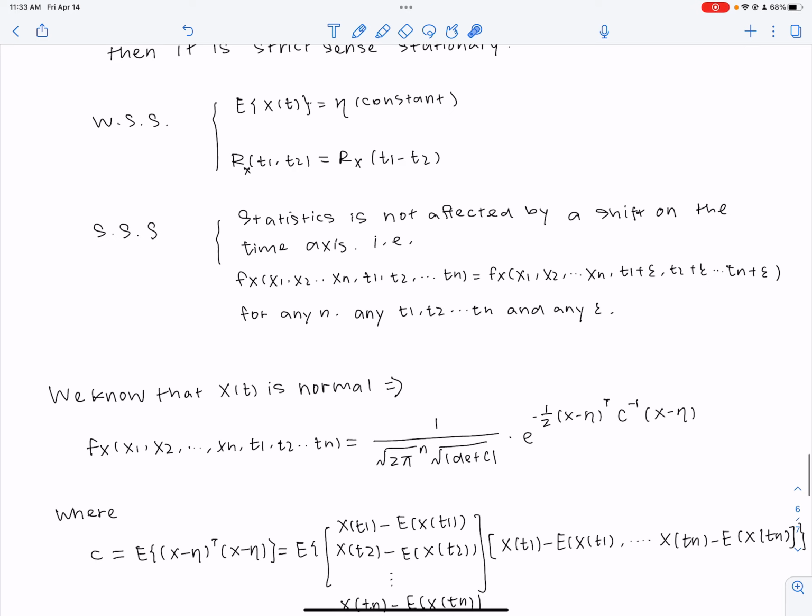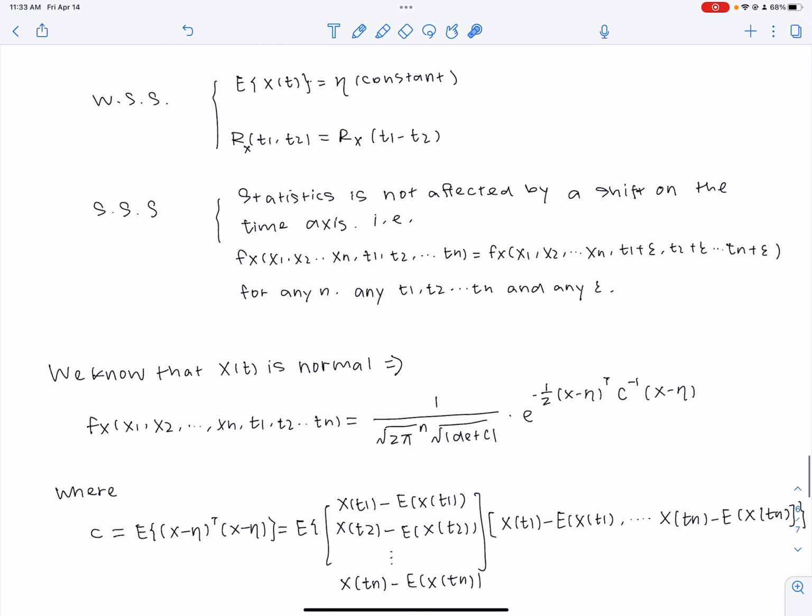So that is to say, f_X(x1, x2, all the way to xn; t1, t2, all the way to tn) should be equal to f_X(x1, x2, all the way to xn; t1 plus epsilon, t2 plus epsilon, all the way to tn plus epsilon). And that has to hold true for any n, any t1, t2, all the way to tn, and any epsilon, so any shift value.